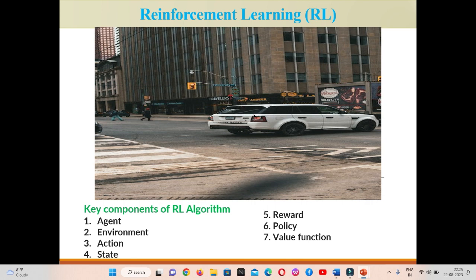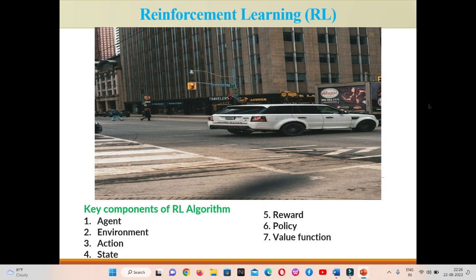जैसे ही लाइट ग्रीन होती है, this car will start moving and will perform a certain action. Then whatever action it has performed, it will get feedback from the environment, whether the action performed by this car is correct or not. If this car has not performed the correct action, it will get negative feedback and the value of the reward function will decrease. And if this car has performed the correct action, it will get positive feedback from the environment and the reward function value will increase.